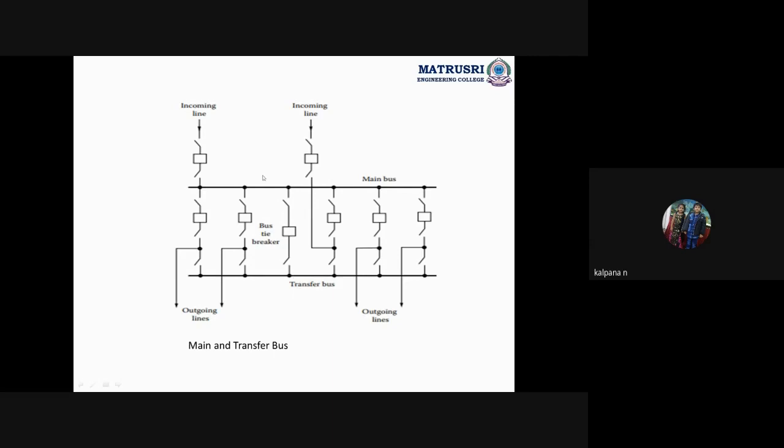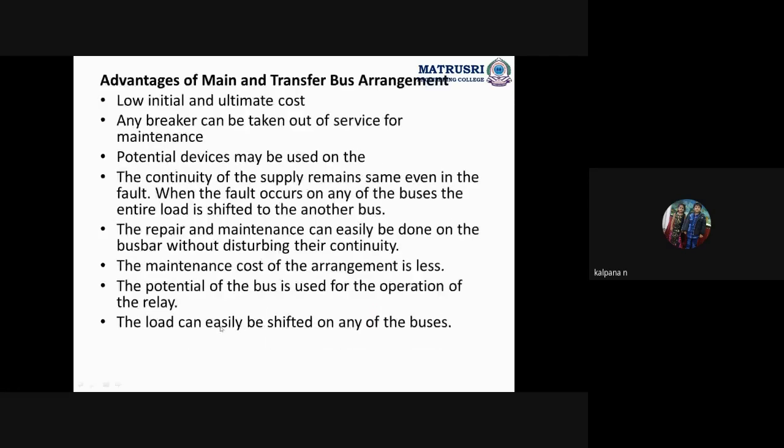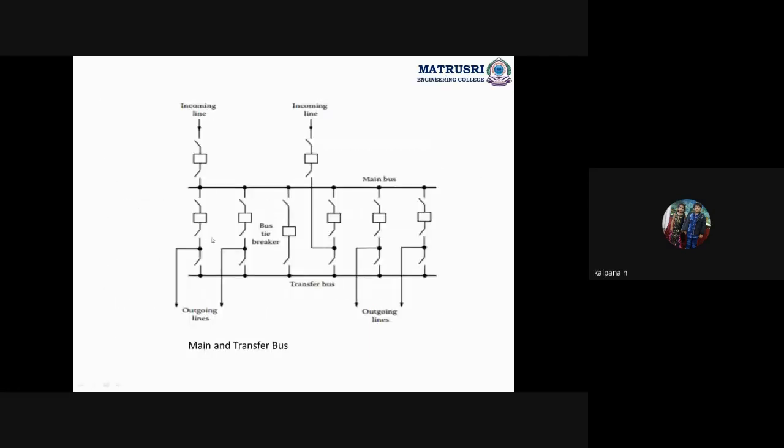We connect the incoming lines to the main bus, and the outgoing lines between the main bus and the transfer bus. The advantage is that we can give uninterrupted power supply. But the disadvantage is that, see here, there are so many circuit breakers and isolators required.